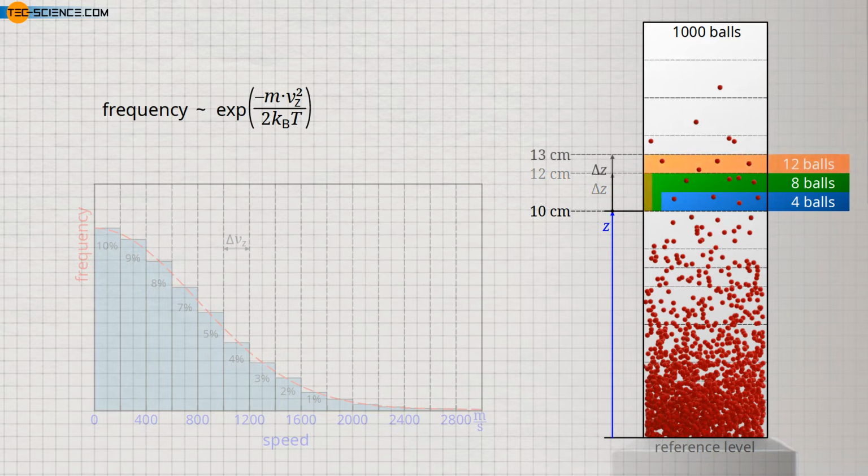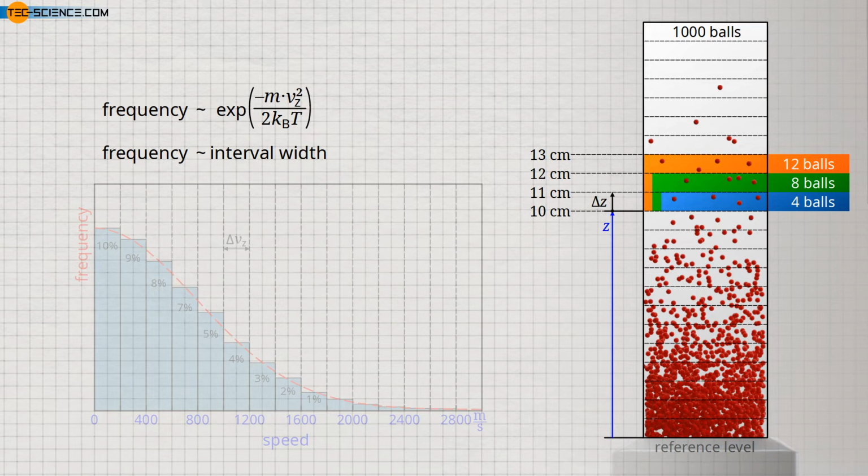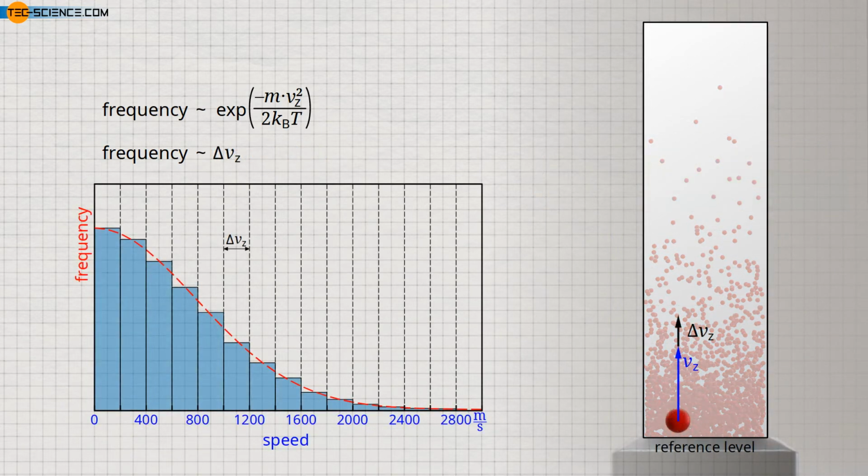If the interval were increased to 3 centimeters, the frequency of finding balls would be 3 times as high. Note that, strictly speaking, this proportionality applies only to very small intervals, since the density of balls changes with increasing height and fewer balls are present in the individual intervals. This proportionality can also be applied to the speed distribution in a gas.